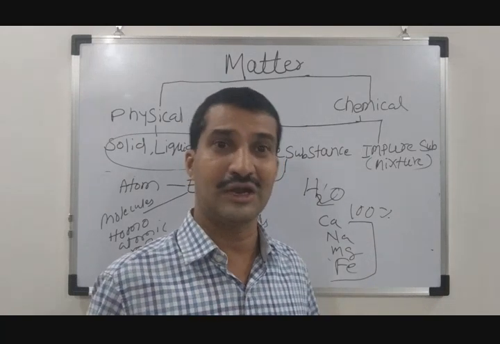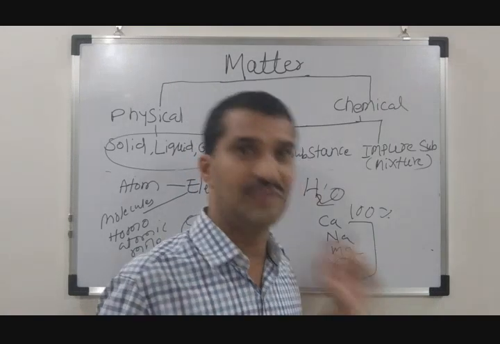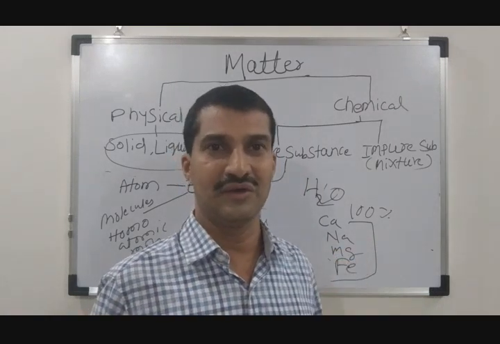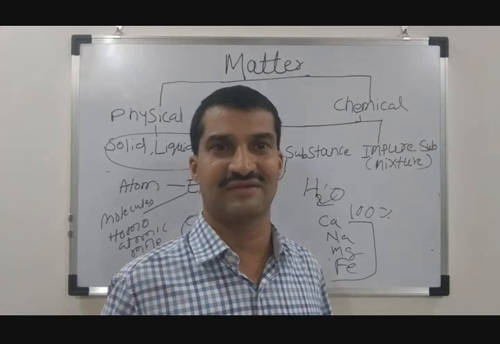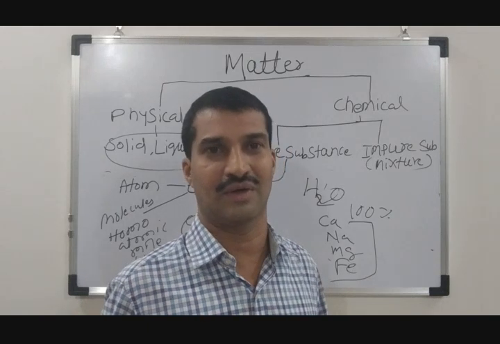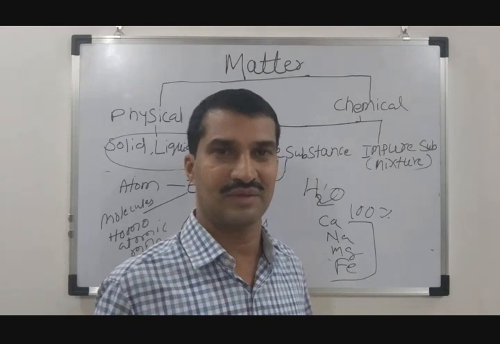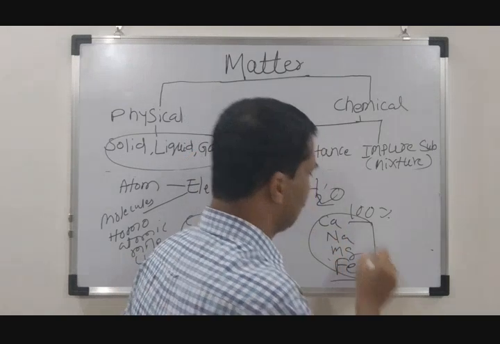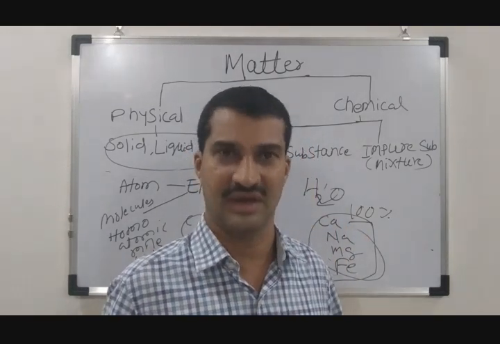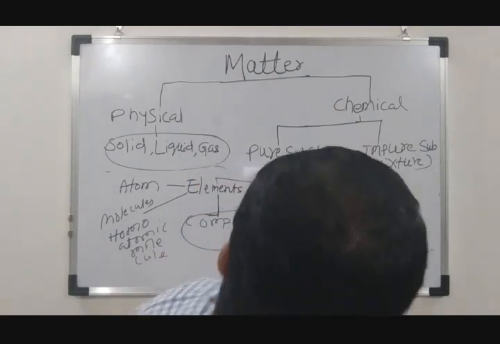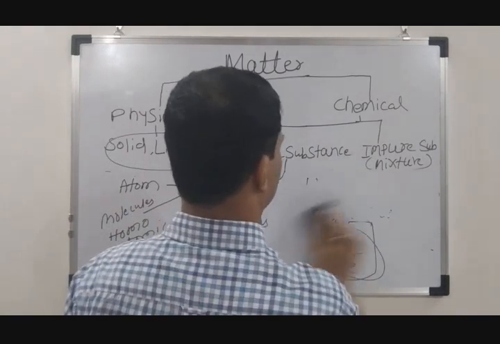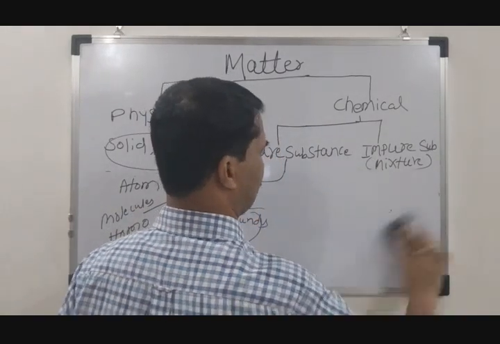But when will it be a pure substance? When you remove those impurities, the salts, from it and make it distilled water. Have you heard of distilled water or DM water, demineralized water? That means if you remove these minerals from this water, that water becomes a pure substance. So here I explained the pure substance again.